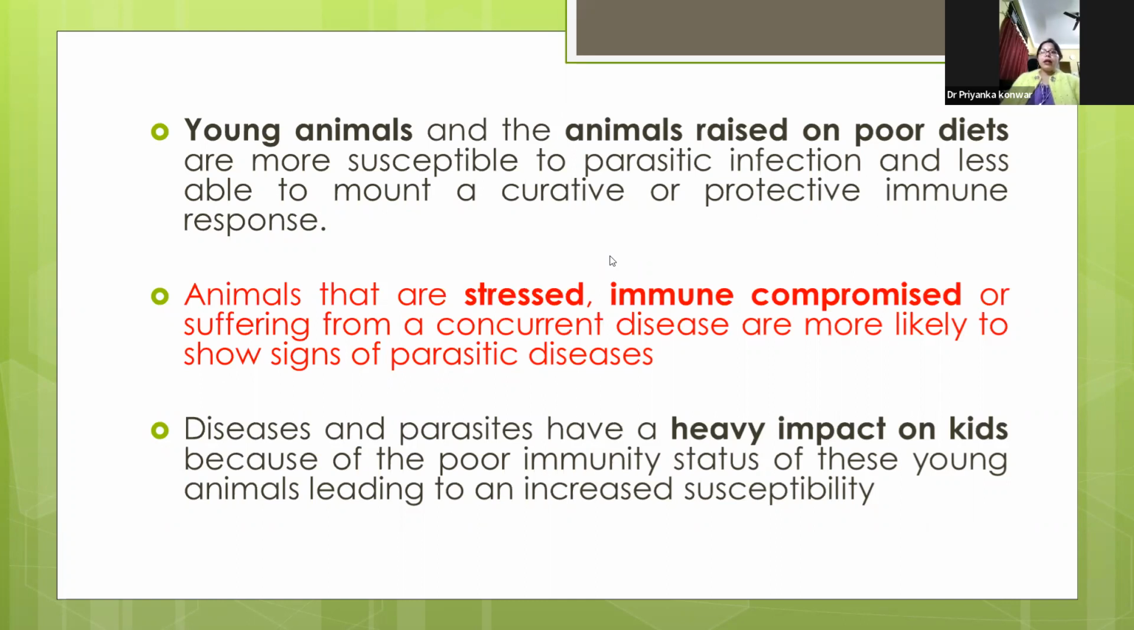Young animals and animals raised on a poor diet are more susceptible to parasitic infection and less able to mount a curative or protective immune response. Animals that are stressed, immune compromised, or suffering from a concurrent disease are more likely to show signs of parasitic diseases. Diseases and parasites have a heavy impact on kids because of the poor immunity status of these young animals, leading to increased susceptibility.